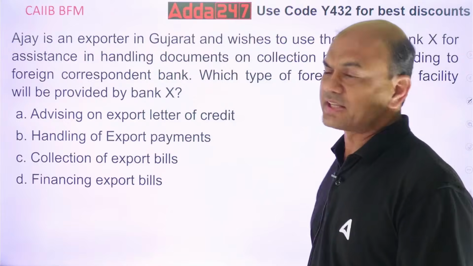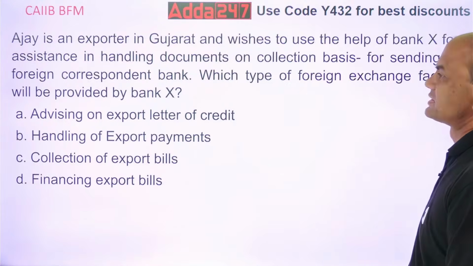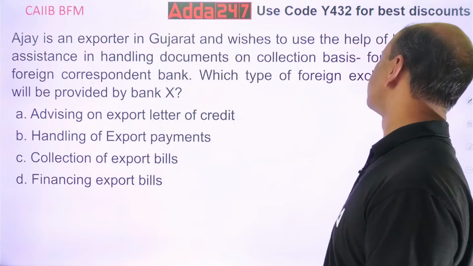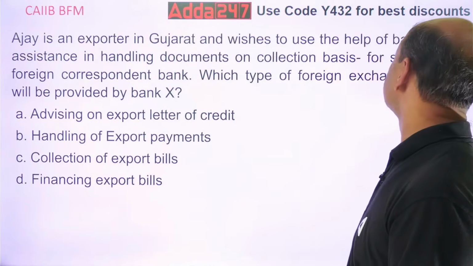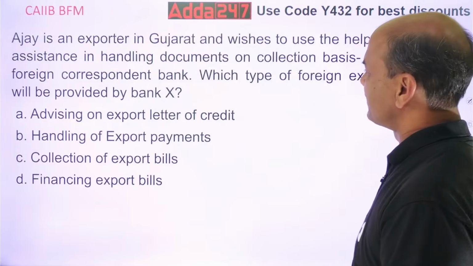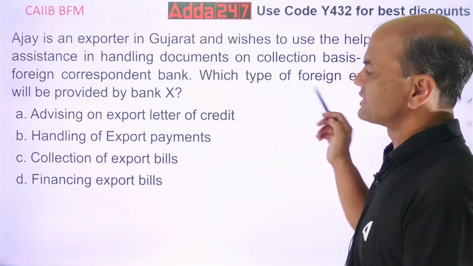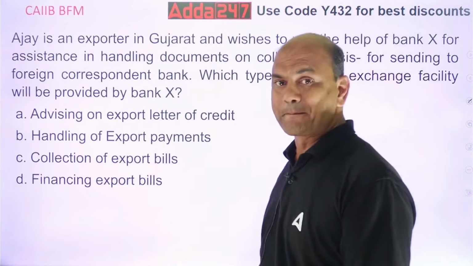Next question now. Ajay is an exporter in Gujarat and wishes to use the help of Bank X for assistance in handling documents on collection basis for sending to the foreign correspondent bank. Which type of foreign exchange facility will be provided by Bank X? Now this is correspondent banking.